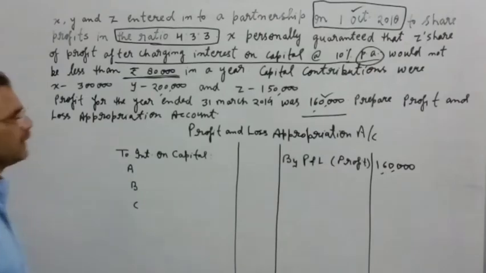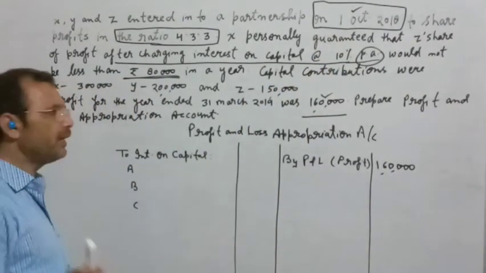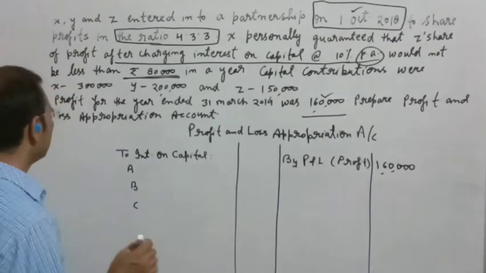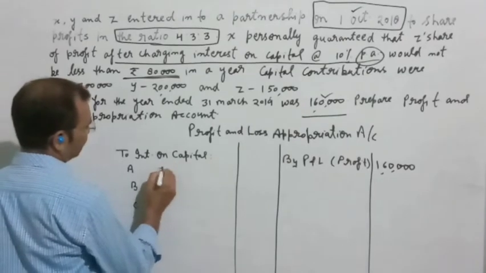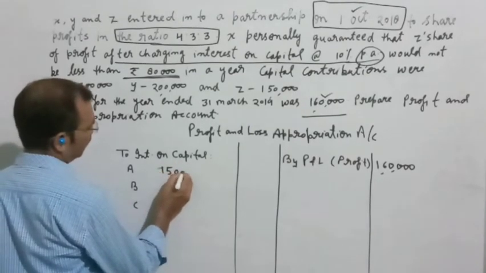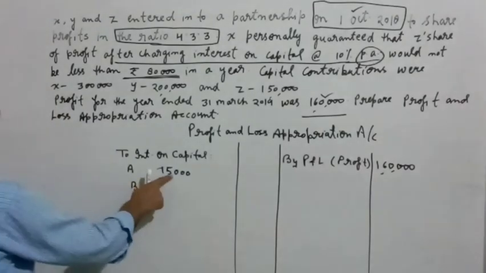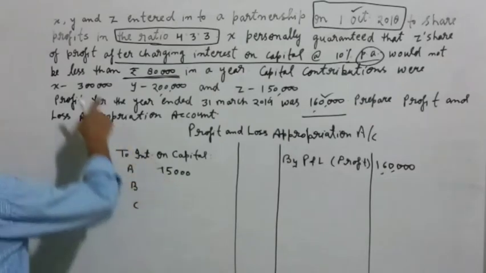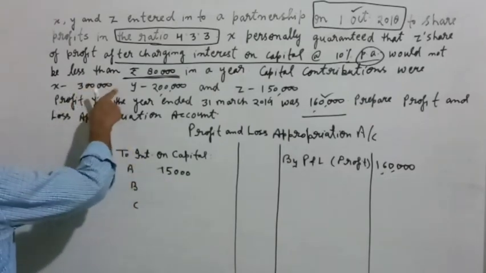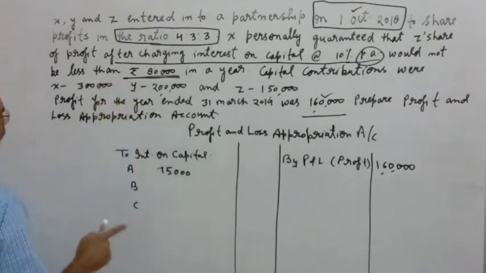But as I have told you, the year was starting from October. The period will be of 6 months. So we will write here 15,000. I think you can understand from where this 15,000 is coming: 3 lakh into 10 upon 100 into 6 upon 12, and 6 upon 12 means just half.